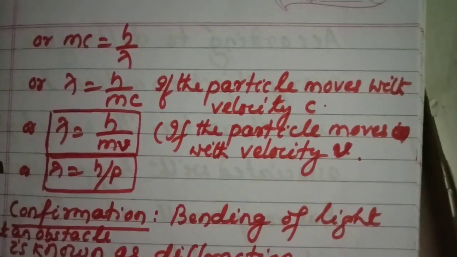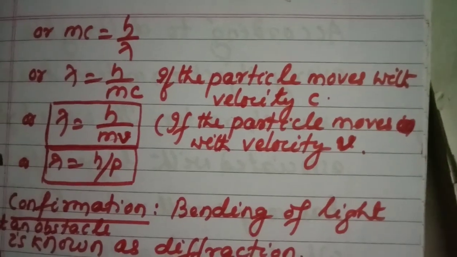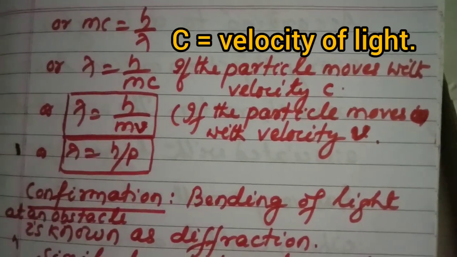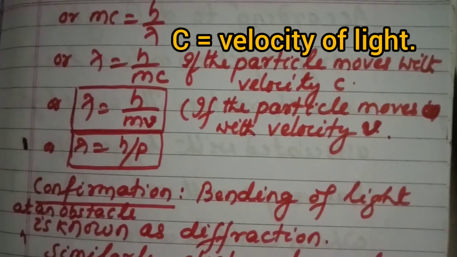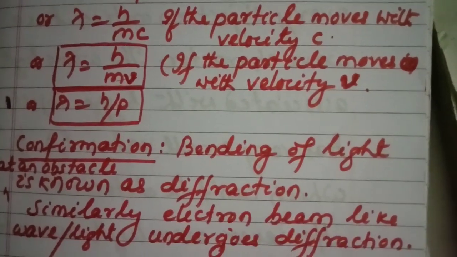mc is equal to h by lambda, or lambda is equal to h by mc if the particle moves with velocity c. If the particle moves with velocity v, then lambda is equal to h by mv, or you can say lambda is equal to h by p.